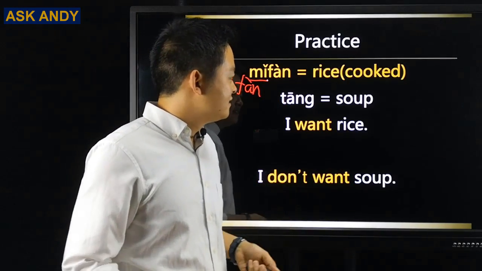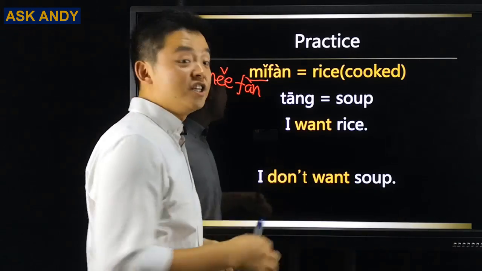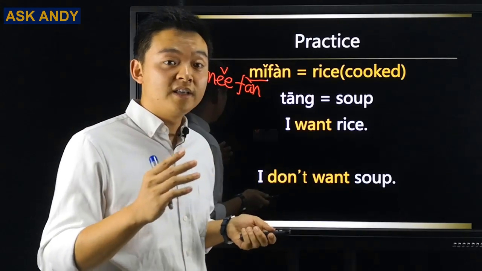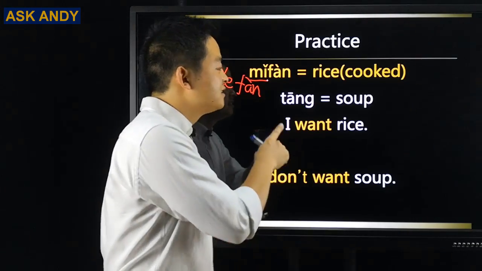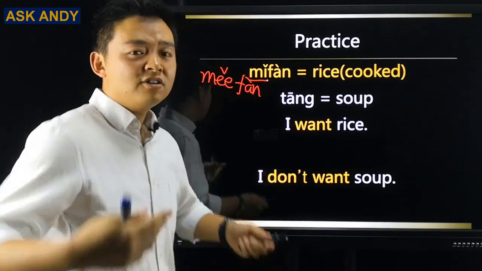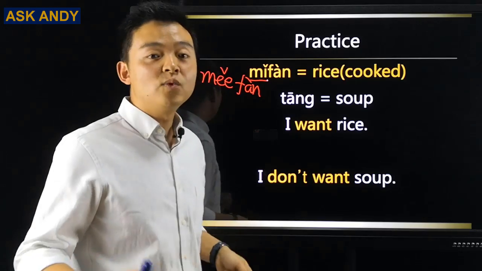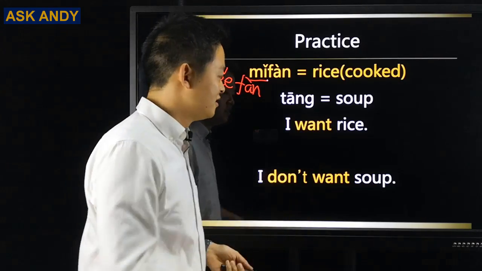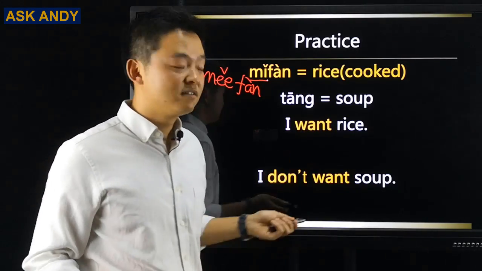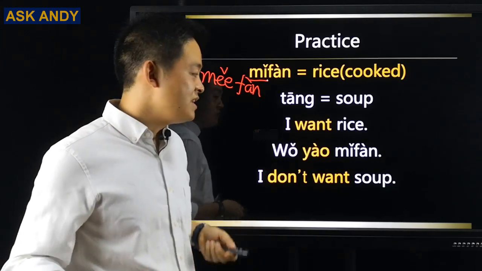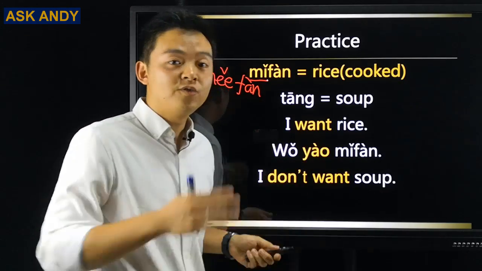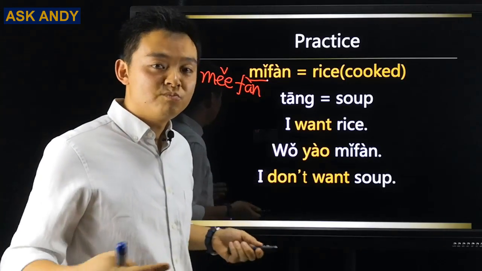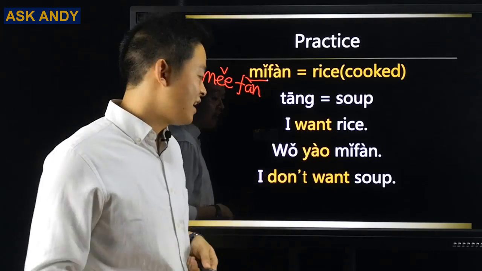And then 汤. So A and G is ang. Piece them together. And for first tone, that will be T. Do, re, mi, fa, sol, la, T. 汤. 汤 is soup. So how can we say I want rice? So for sure cooked, not the raw rice. So that will be 我要米饭. Remember the 要, so fourth tone. 我要米饭. That's I want rice.